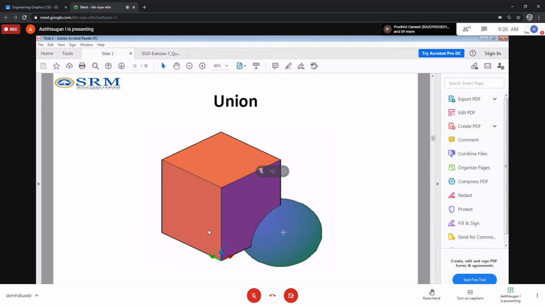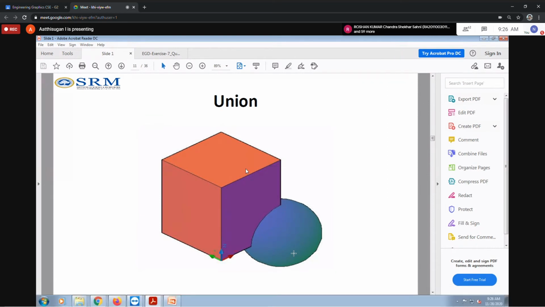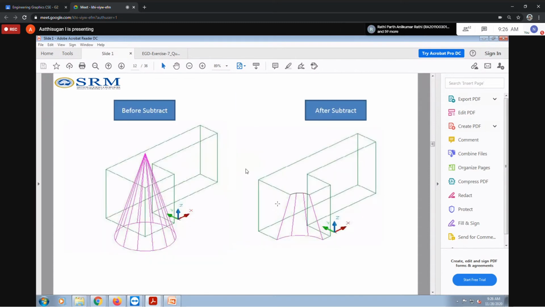Finally, in solid model it will look like this: the cube will be attached to the sphere. This is a common option you can use. Using union, two solids we can join. So, add union.